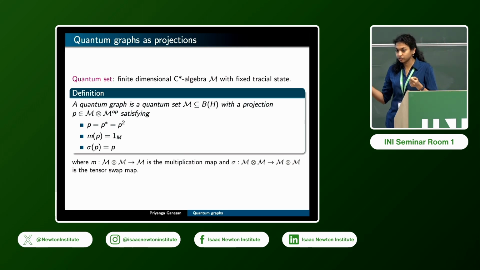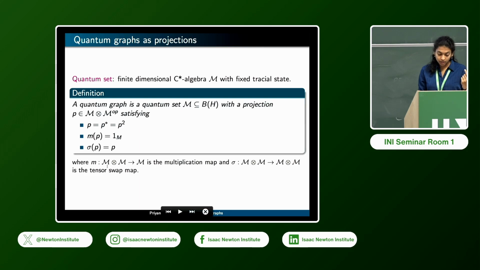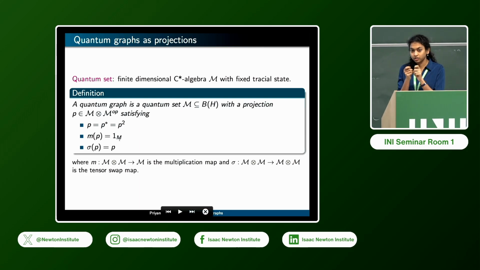And this characteristic function has some natural properties, such as that it is idempotent, and it's going to be invariant under the flip. And then the product of these tensor components, if you decompose it into a tensor product, will give you the identity, which means that the graph would be reflexive. So all of those properties can be generalized to a non-commutative setting as follows. So a quantum graph is a quantum set.